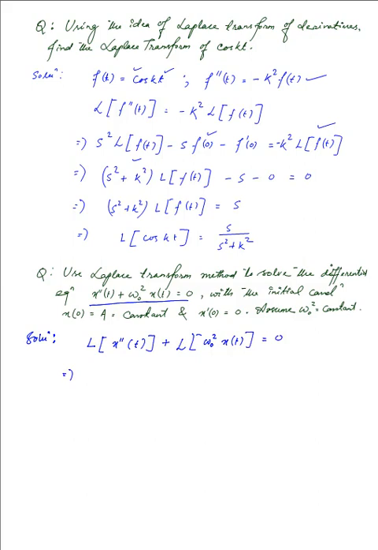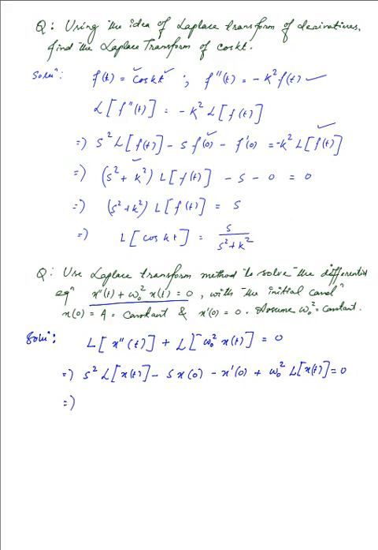On the left hand side, with the second order derivative, we have the following result, that is s squared times the Laplace transform of x of t, minus s times x at 0, and then minus the derivative of x at 0, the first order, plus, well, the omega naught squared can come outside, so we take it outside and we have the Laplace transform of x of t, and on the right hand side we have 0.